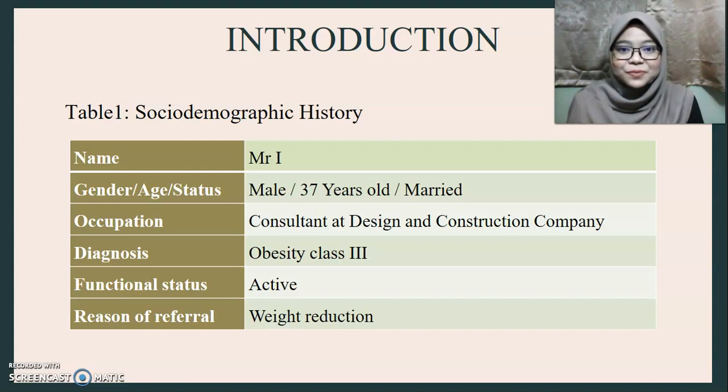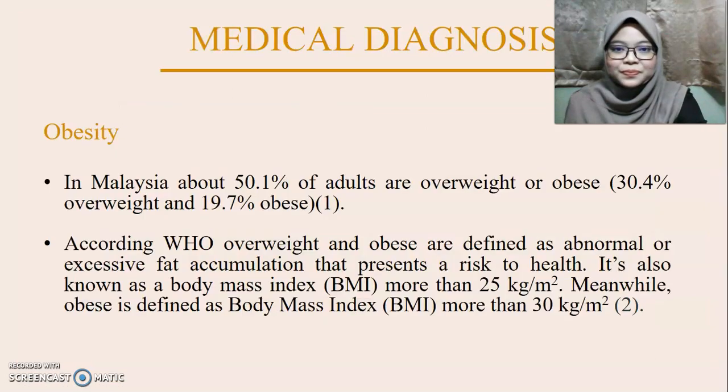So, for the introduction, my patient name was Mr. I, male, 37 years old and married. He currently works as a consultant at a design and construction company, and he has also been diagnosed with obesity class 3. In Malaysia, about 50.1% of adults are overweight and obese, according to WHO. Overweight and obese are defined as abnormal or excessive fat accumulation that presents a risk to health.